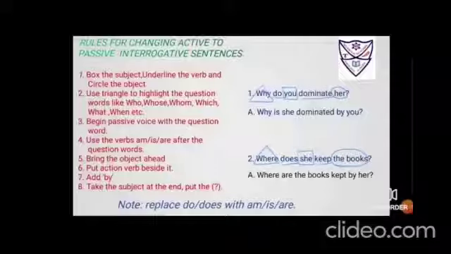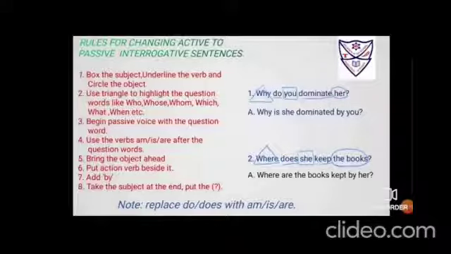We'll see the next statement. Why do you dominate her? Okay, now in this case, because there is no who, you could have your subject. So who is the subject? You are dominating. So you is the subject, dominate is the verb, her is receiving the action, so it is the object. Now can you find the WH on the screen? Yes. So that you have to put a triangle. So first 2 steps are well known, solved.